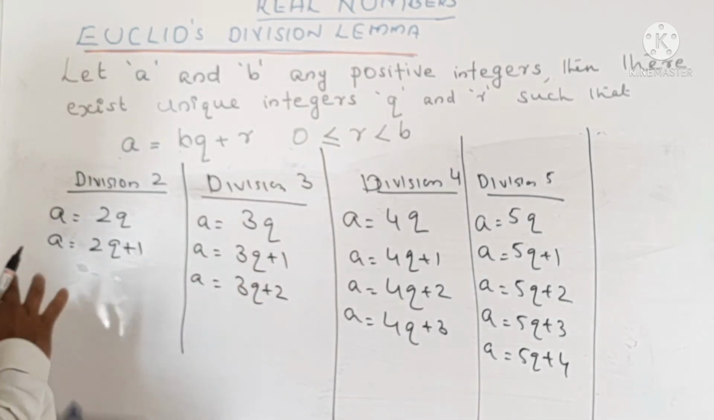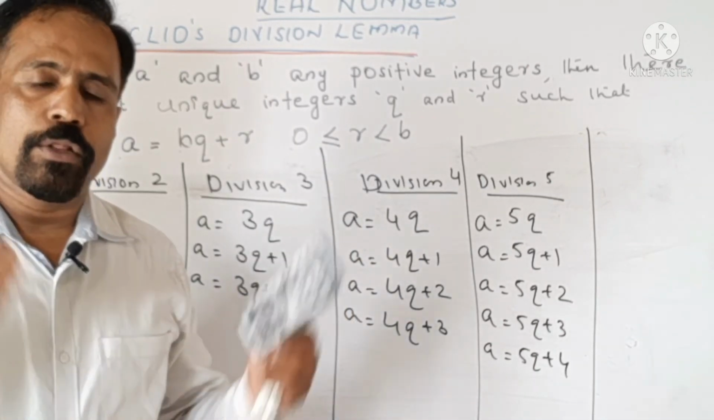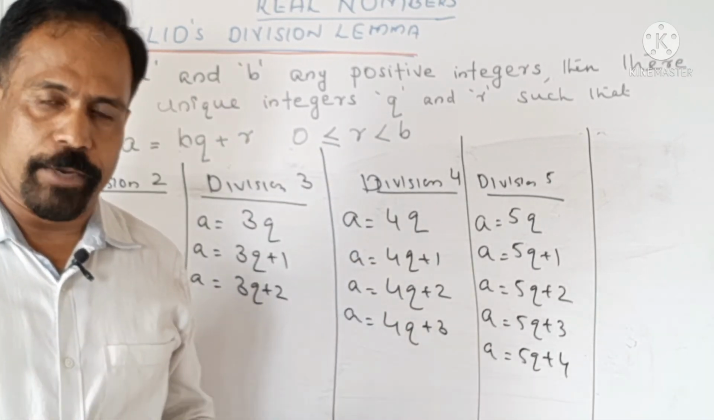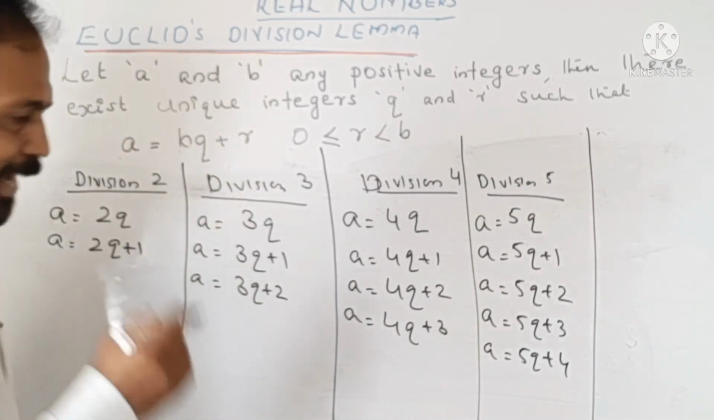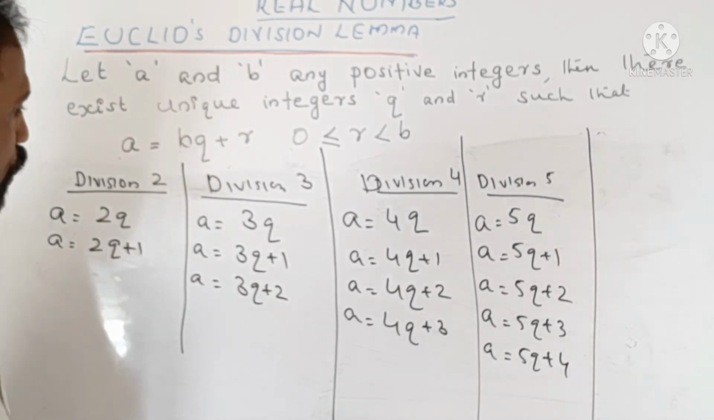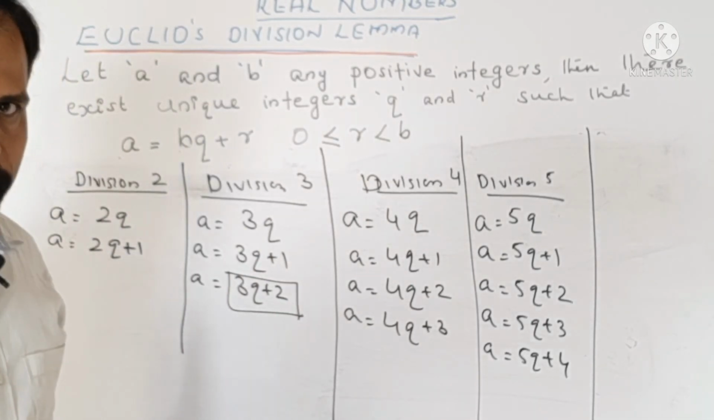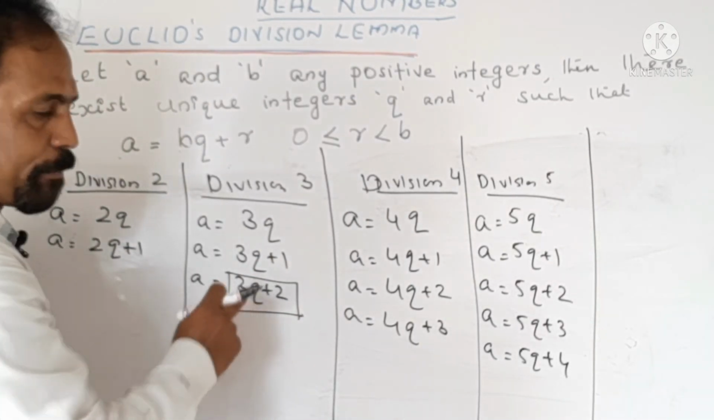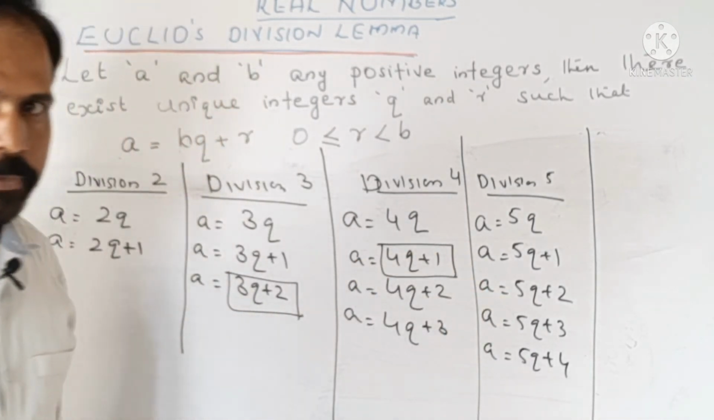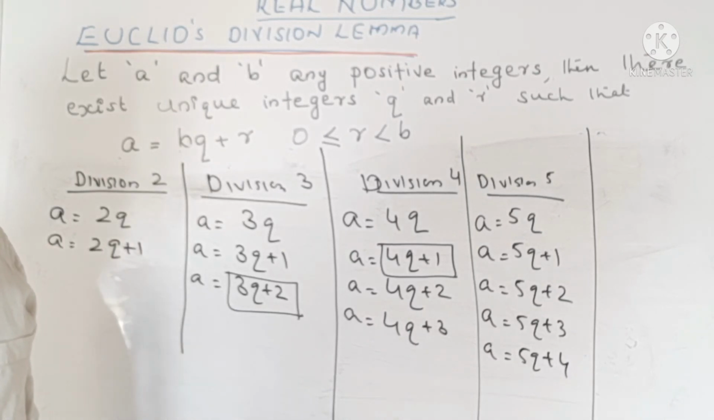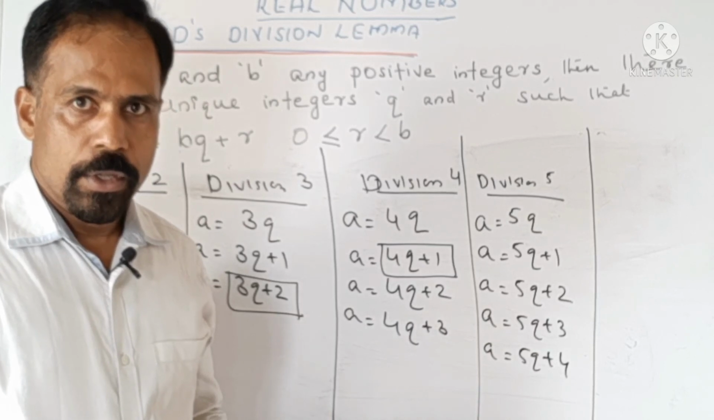Now, why am I telling you these cases? If you understand this, you can solve all the problems in this chapter. This is the basics in this chapter. Because in a question, if you are seeing anything in this form, that means you can immediately make it out. This is a division by 3. If you are seeing any question in this form, 4q plus 1, then you can easily make it out. The examiner has divided that integer by 4.